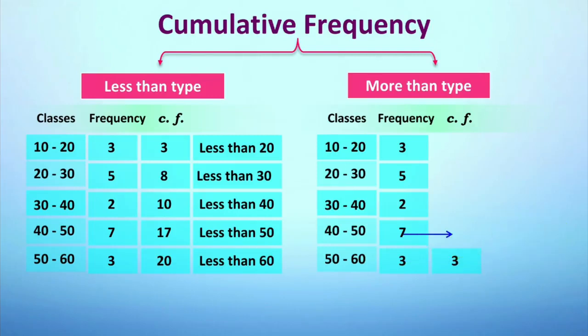We write 10 above 3. We add 10 to 2, we get 12. And we add 12 to 5, we get 17. We add 17 to 3, we get 20. From this more than type, you can see more than type is arranged in descending order. That means bigger value first and subsequently will come the smaller values.